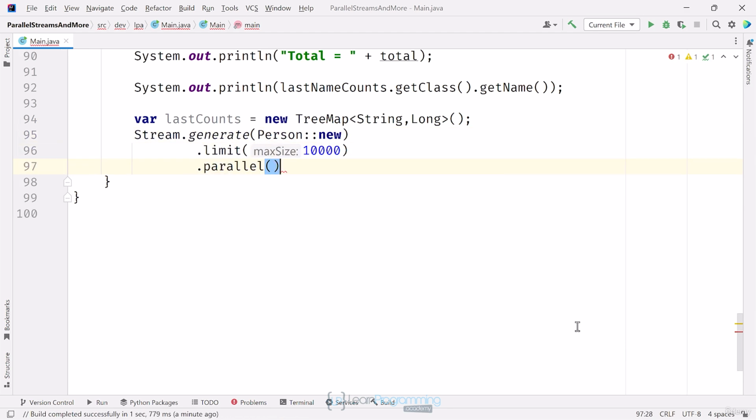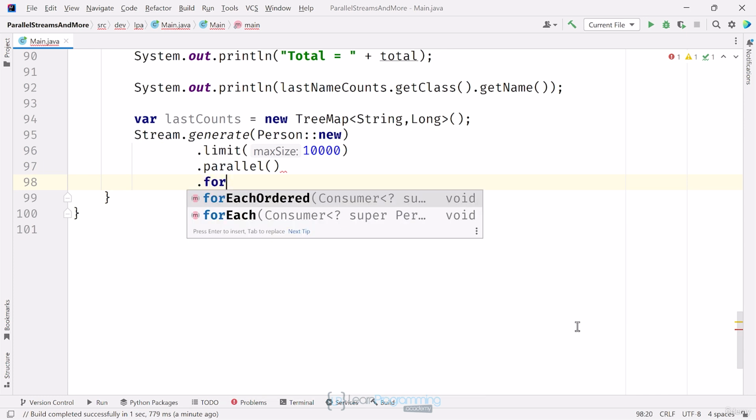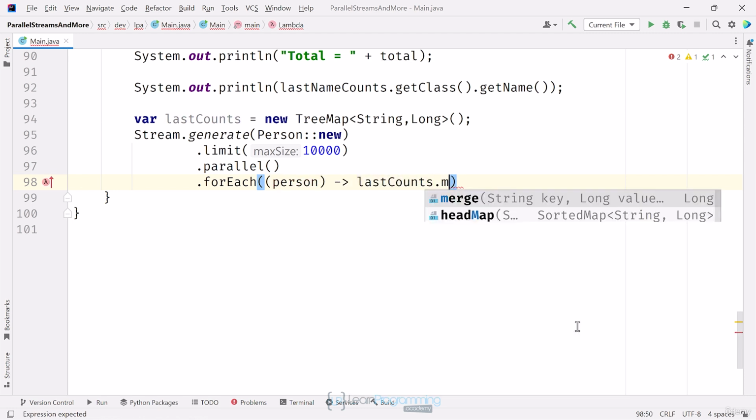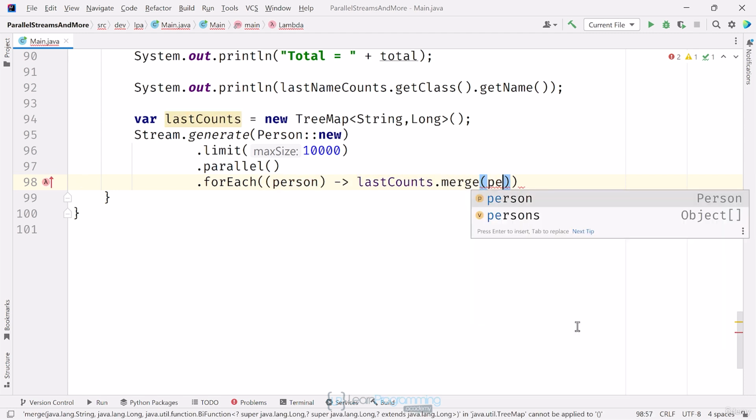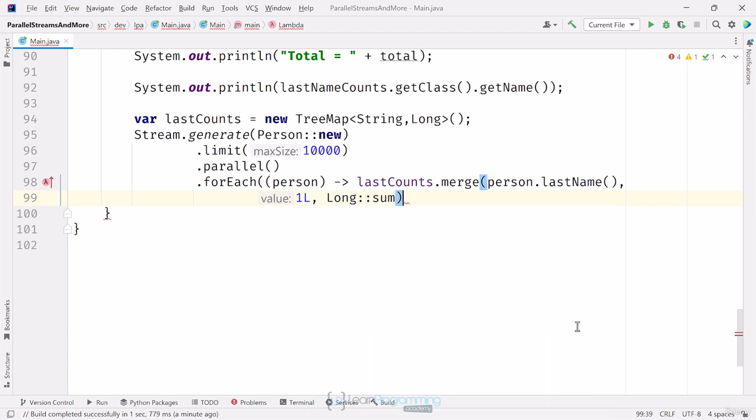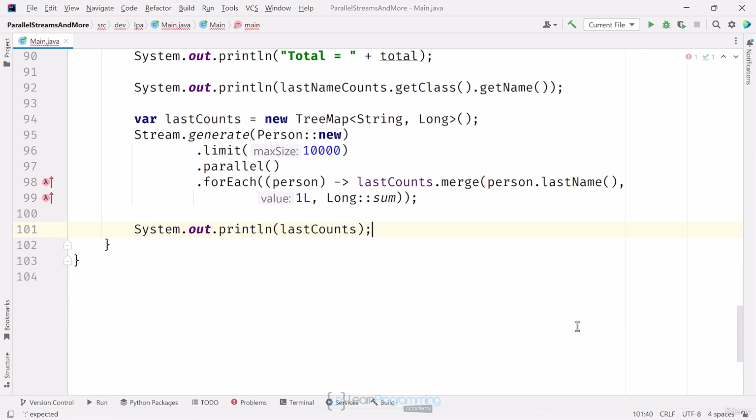I'll make this a parallel stream. In the forEach method, I'll use the map merge method to merge data into the existing map. If the last name isn't in the map, this should add the last name with an initial value of 1 to start. Remember, this kind of change, where I'm adding a key, is a structural change to the map. If the key exists, this code will just add 1 to the existing value. Finally, I'll print out this map.